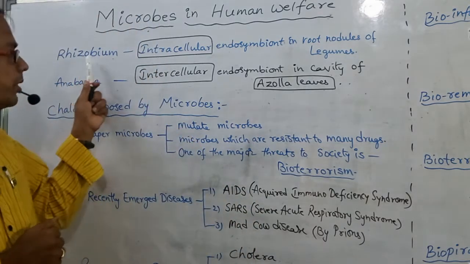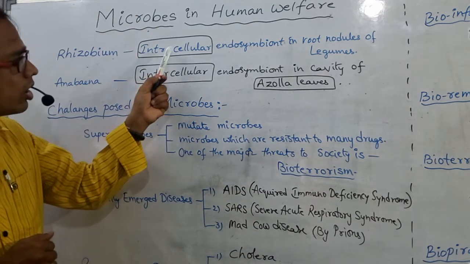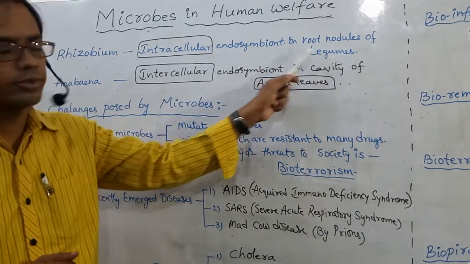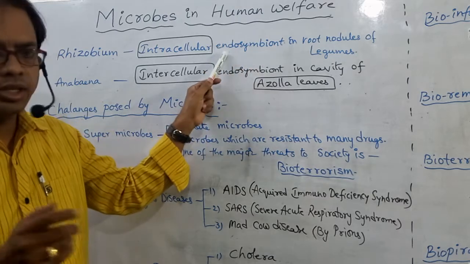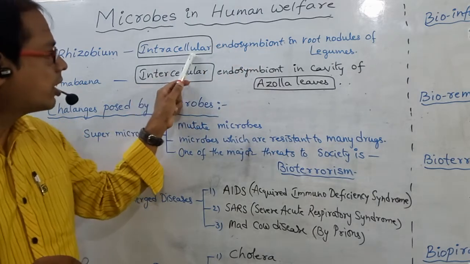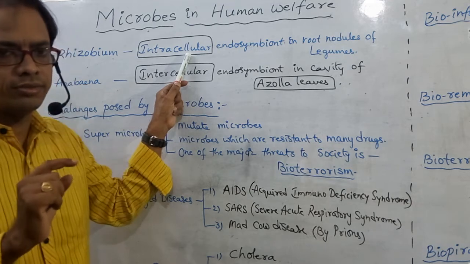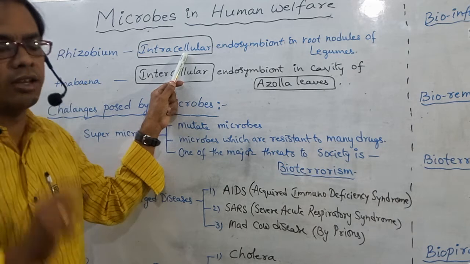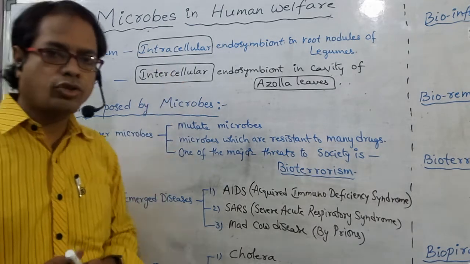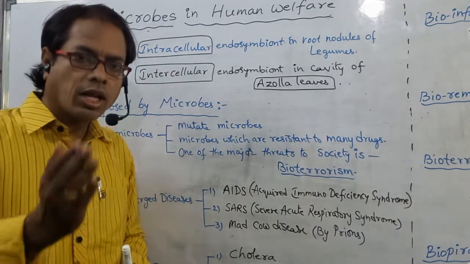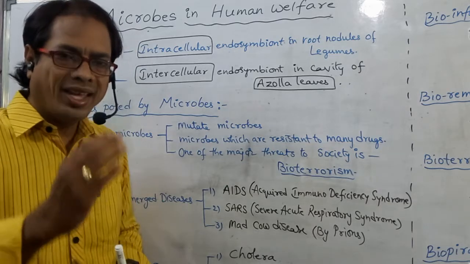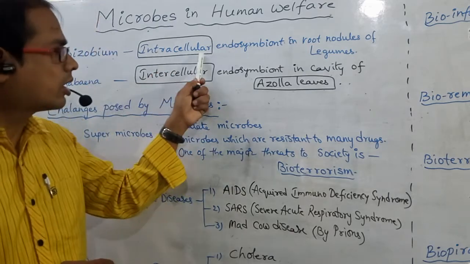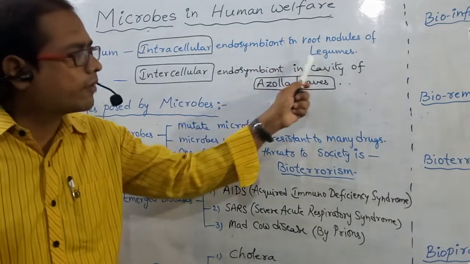See, rhizobium acts as intracellular endosymbiont in root nodules of legumes. That means this rhizobium is found in inner cortical cells or pericycle cells of root. That's why it is intracellular endosymbiont in root nodules of legumes.